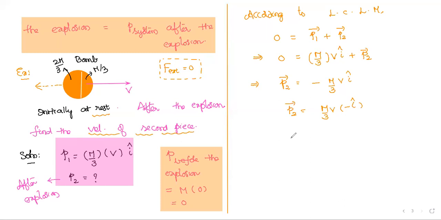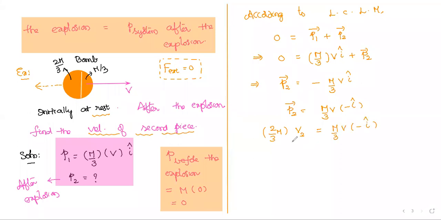Linear momentum is nothing but the product of mass and velocity. The second piece has mass 2 by 3 m, into its velocity, let it be v2. So 2 by 3 times m into v2 equals m by 3 times v times minus i cap.